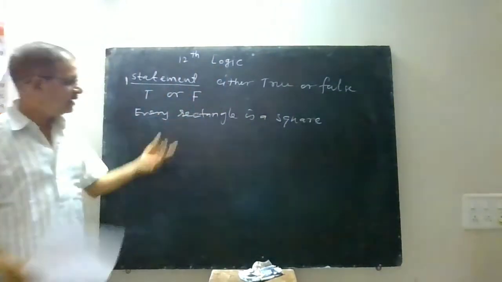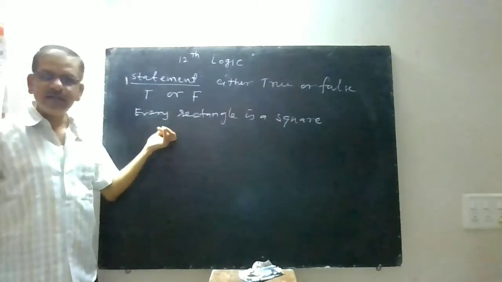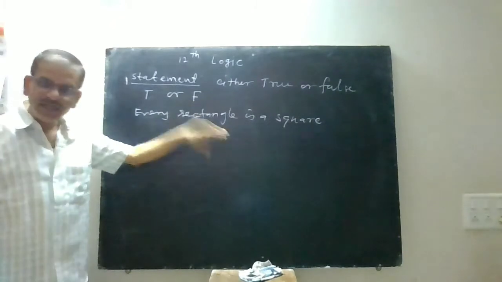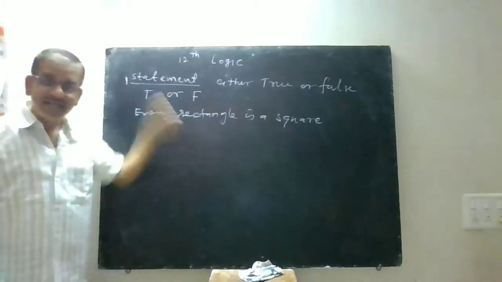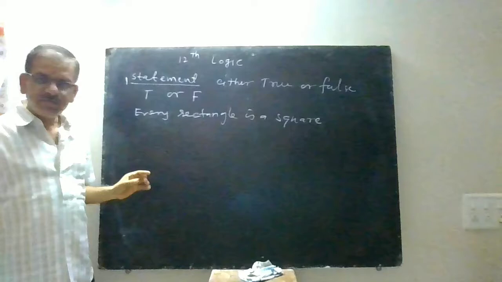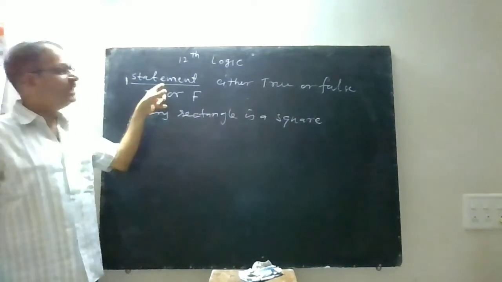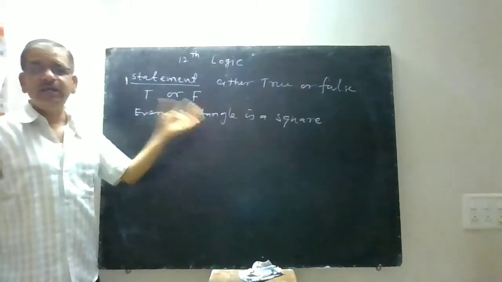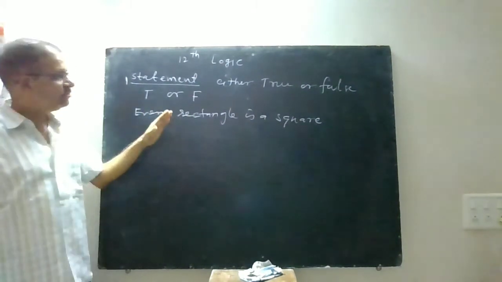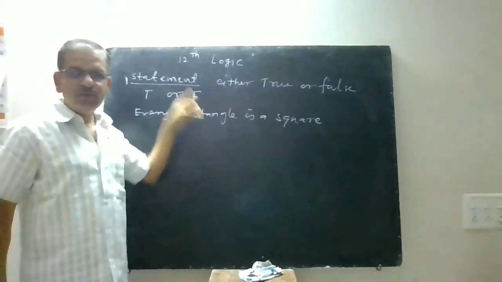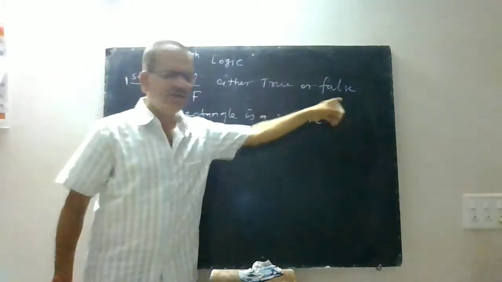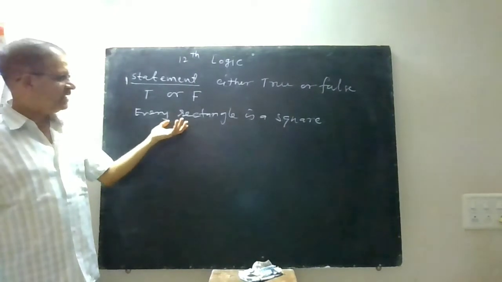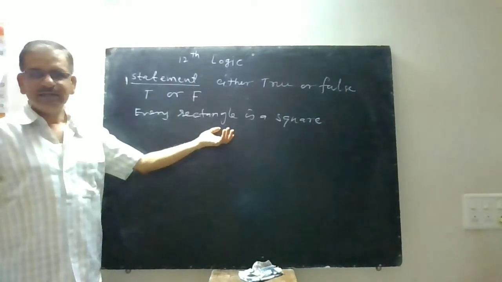What can we say about this? Every rectangle is a square. You can say something about this one, whether it is true or whether it is false, whether yes or whether no. If you can say something about that one, that is a statement. So you should be able to first identify whether it is statement or not, and if you identify it as a statement, then you should identify whether it is true or false. Now you know definitely that this every rectangle is a square, that is a false statement.